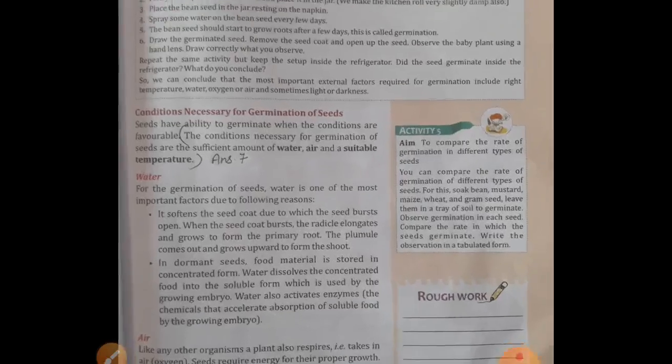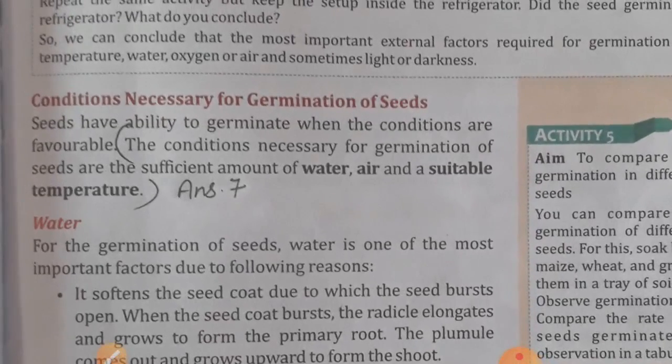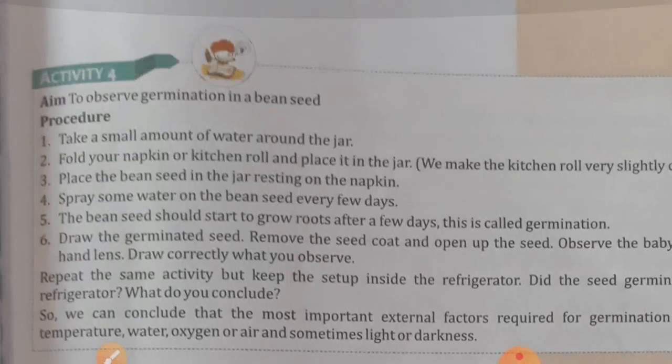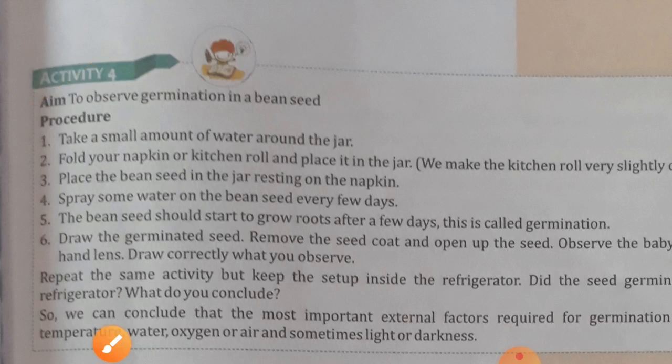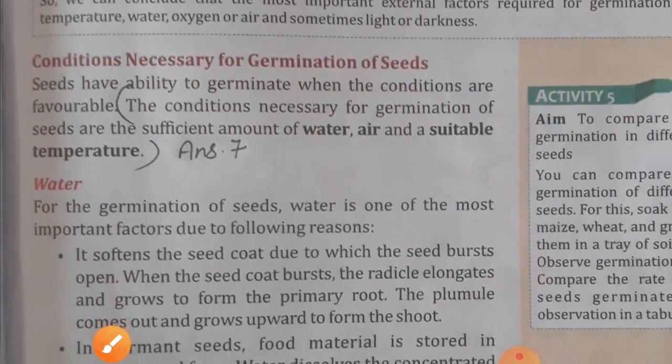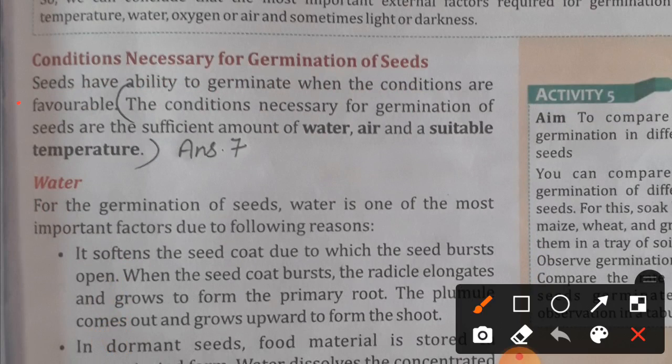Come on next page. Conditions necessary for germination of a seed. Students, this activity you have to do yourself. You have to observe the germination of a bean seed. Seeds have the ability to germinate when the conditions are favorable. The conditions necessary for germination of seeds are a sufficient amount of water, air and suitable temperature. So for germination what we need: water, air, suitable temperature.